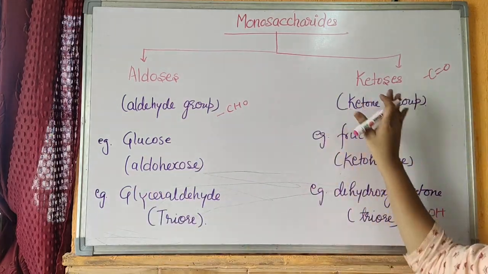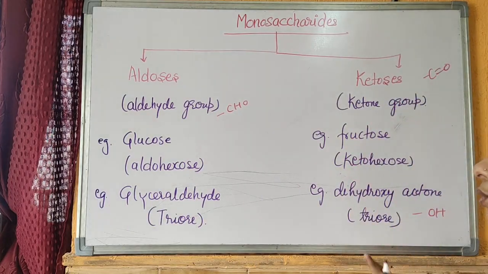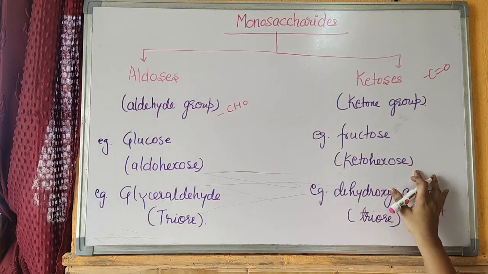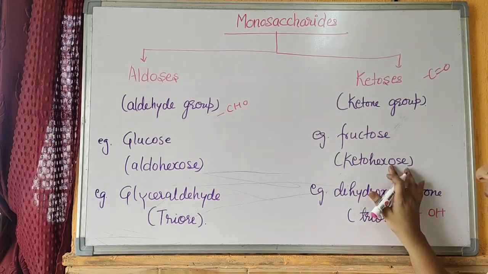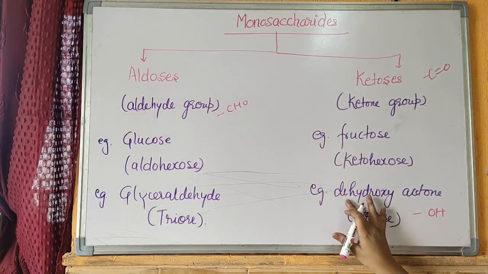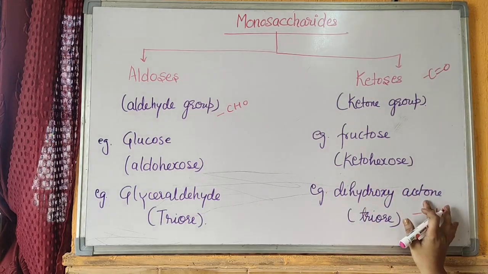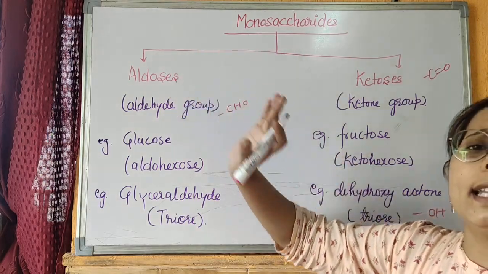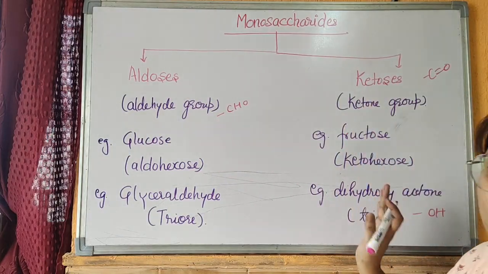The second group is ketoses, where the ketoses have a keto group, that is CO group, C double bond O group, and the best example is fructose. The fructose is a ketohexose. It has a keto group with the 6 molecules of carbon, while the second example is dihydroxyacetone. It has 2 hydroxy groups with a keto group, and it is a triose, means 3 carbon atoms are present here. Thus monosaccharides are categorized into aldoses having an aldehyde group or ketoses, having a ketone group.